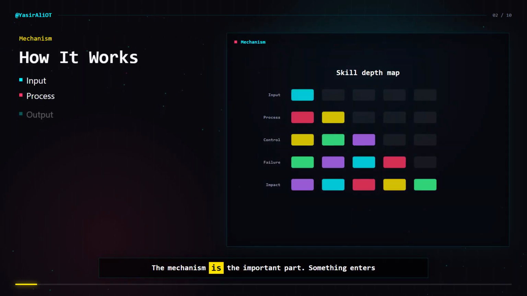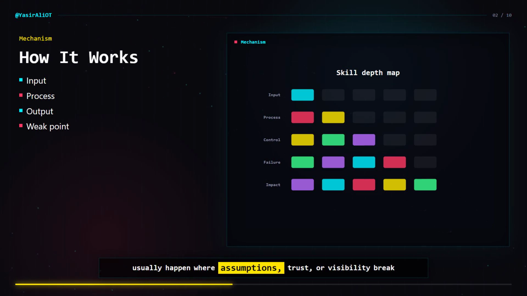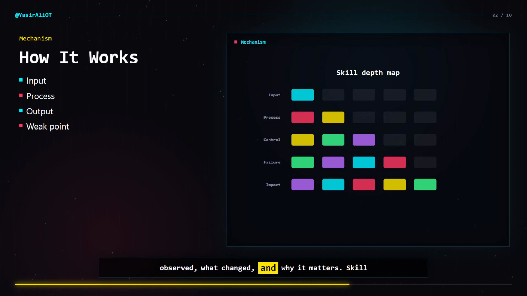The mechanism is the important part. Something enters the system, a process handles it, and a result appears. Security problems usually happen where assumptions, trust, or visibility break down. Write down what you observed, what changed, and why it matters. Skill becomes visible when you can show your work.